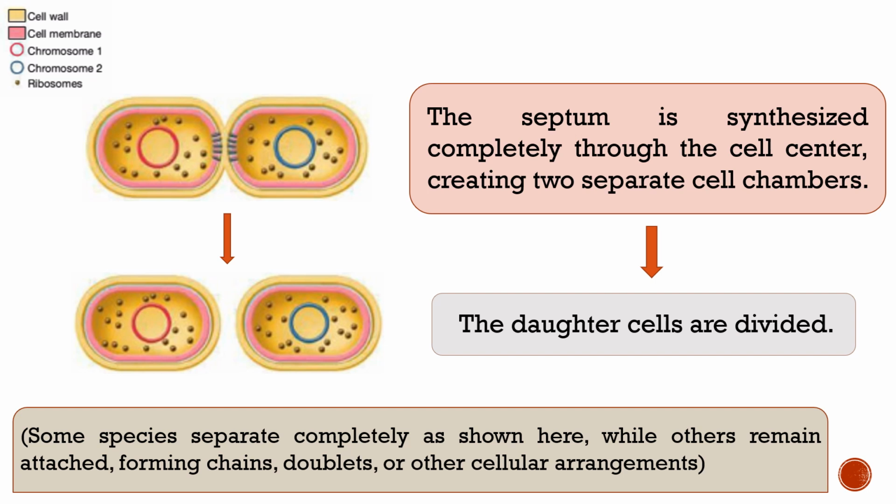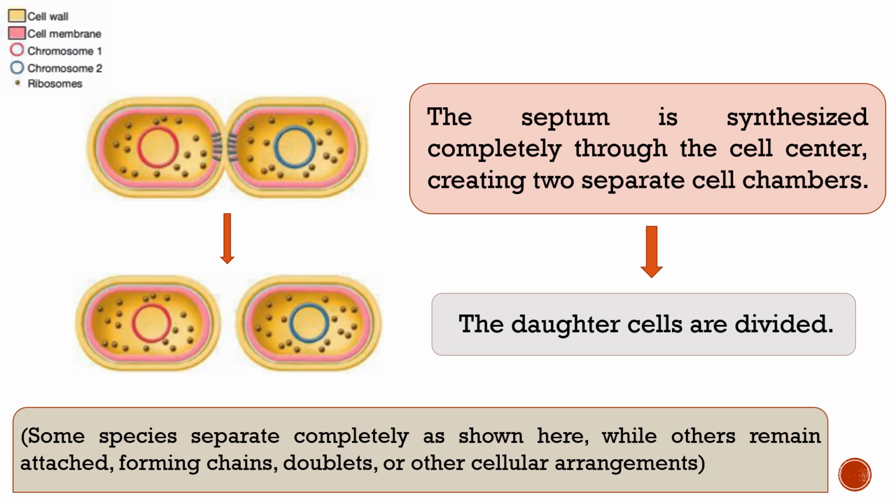You can link the arrangements of organisms: bacilli are in duplicate or in chains, while cocci are single or in duplicate, or they form a group or a cluster.